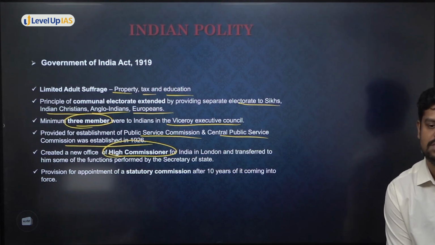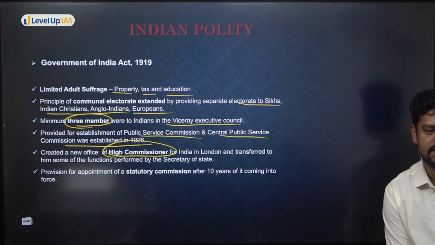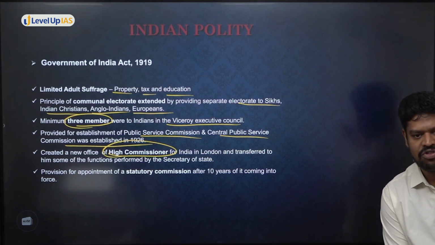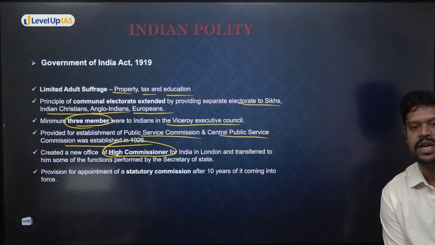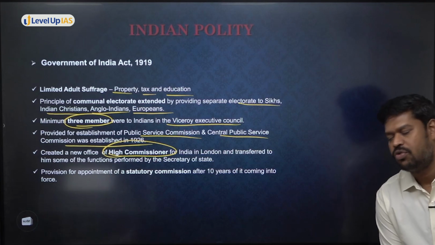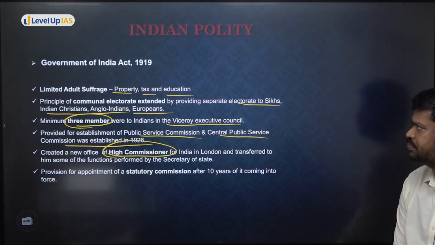Do you know why there was major opposition? In fact, the Simon Commission had no Indian representatives, and that's why there was a major opposition in the form of what is called Go Back Simon. Because these reforms are to be brought in for the Indians and for the administration of British India, but there were no Indian representatives in that. So it was a complete white commission. Therefore, there was opposition to all those things.